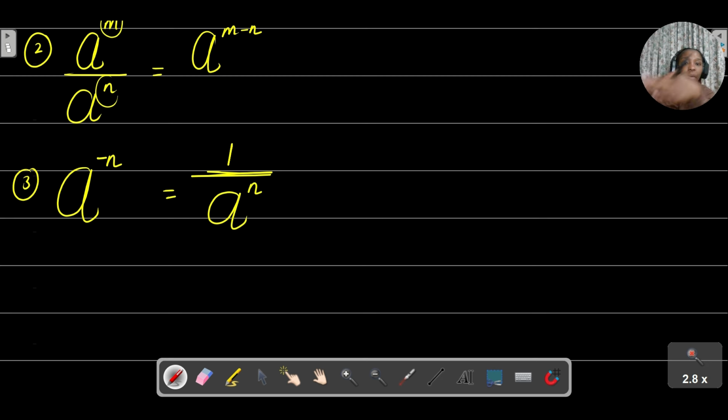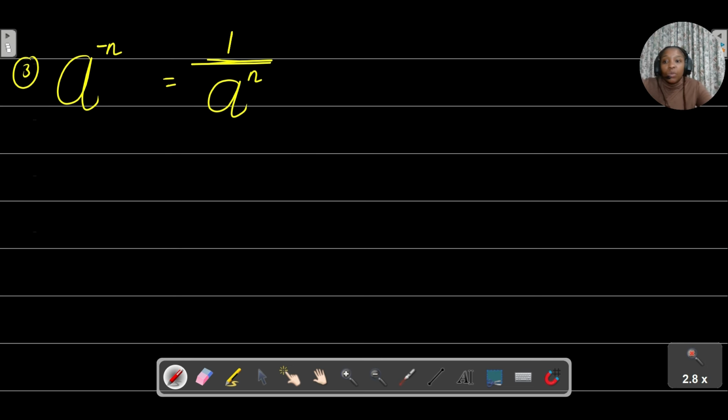That is how I am able to make my exponent positive. Also, I just want to deal with one more rule. Obviously I haven't gone through all the rules here, I'm just touching on the ones that we are going to have to apply as we go through this question.